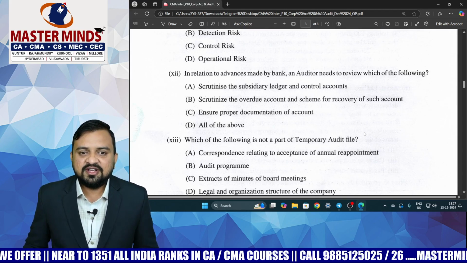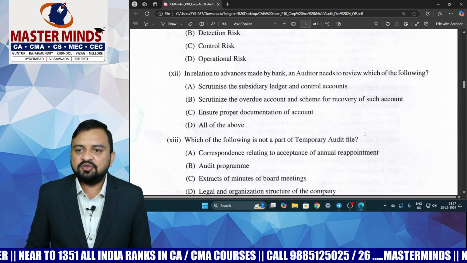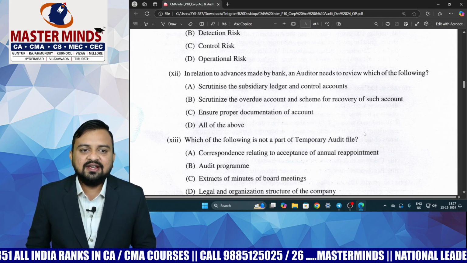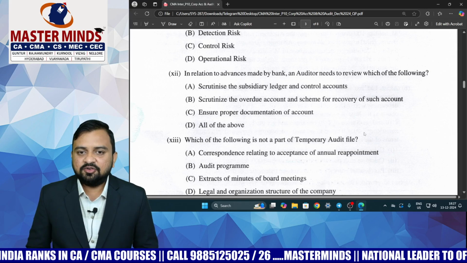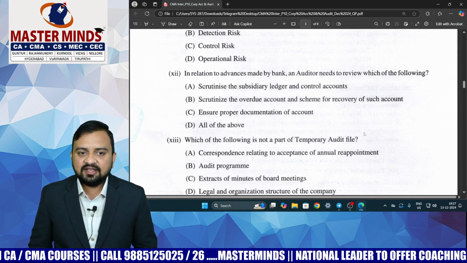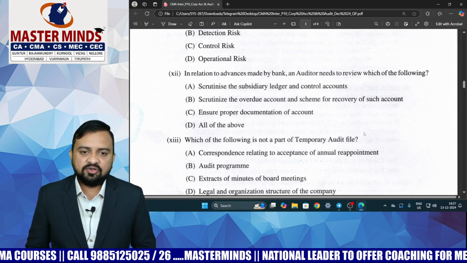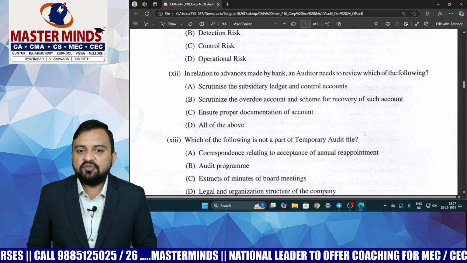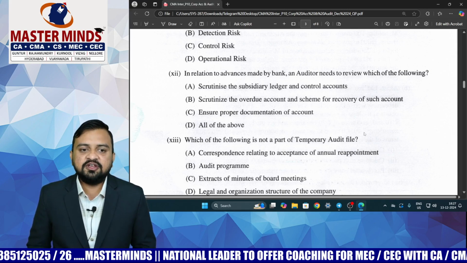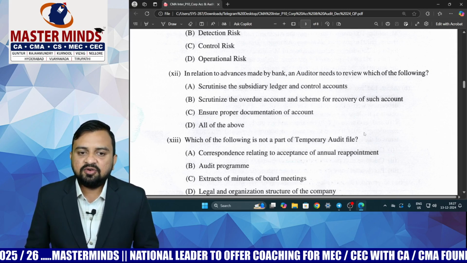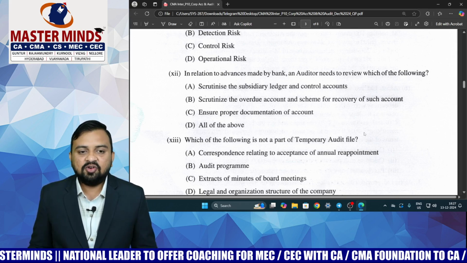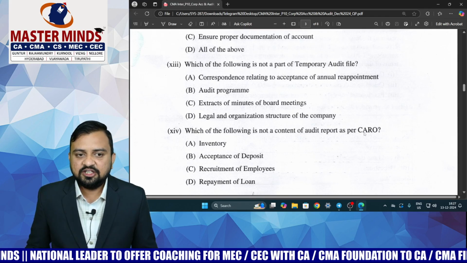In relation to advances made by a bank, an auditor needs to review which of the following. A bank's major business is to give advances, and in case a bank has made a particular advance, as an auditor, what are the aspects you will be verifying? They have given option number A, scrutinize the subsidiary ledger and control accounts. Yes, we do it. Scrutinize the overdue accounts and scheme of recovery of such amounts. Yes, if there are any debts overdue, we have to verify them. Ensure proper evidence, yes, for every account we have to see whether proper evidence and documentation is obtained. So option number D, all of the above. So again an easy MCQ.